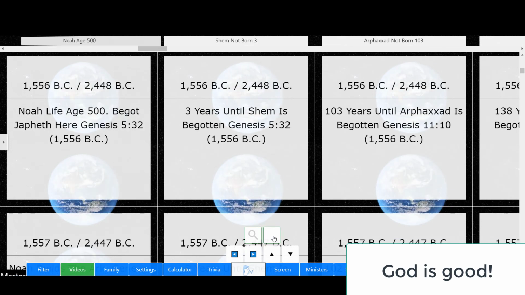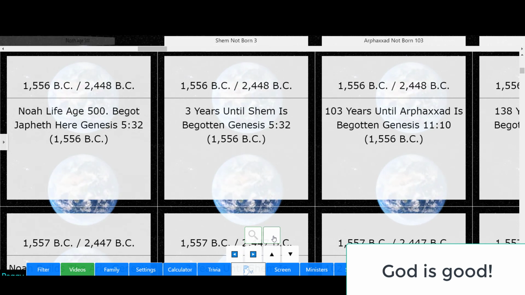And we're actually going to stop here today. I don't want these to be too drawn out. So what we're going to pick up on in the next lesson is getting into the detail of Shem, Ham, and Japheth, because that's a pretty common misunderstanding as far as how the ages are calculated and when they were begotten. So we're going to stop right here.